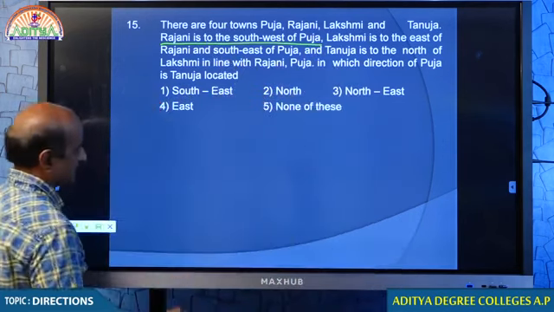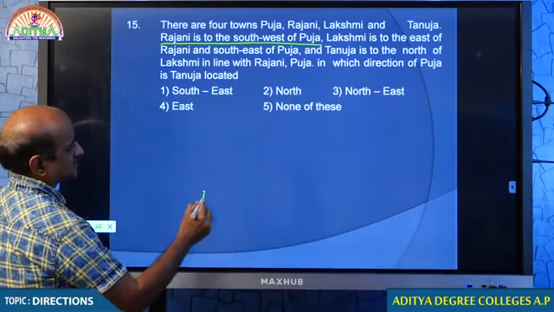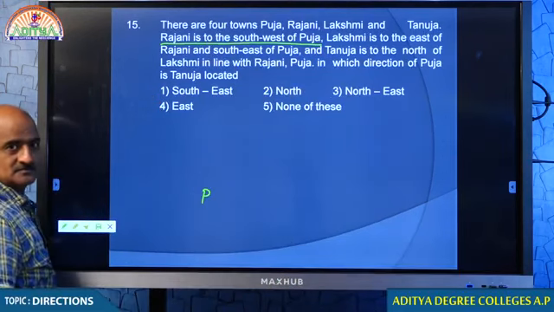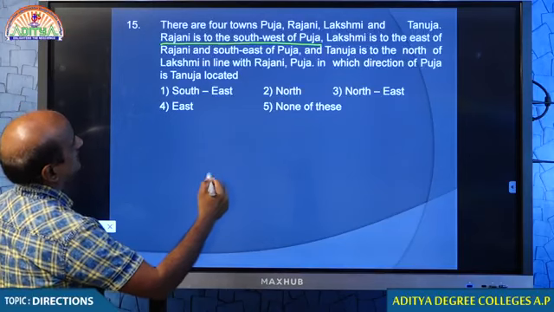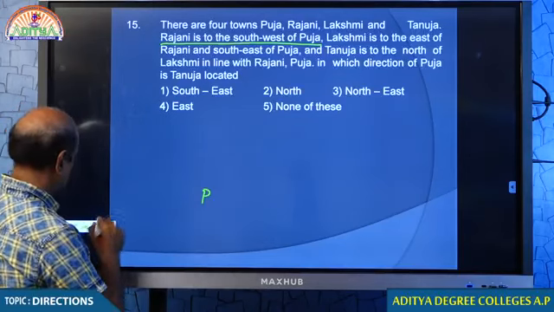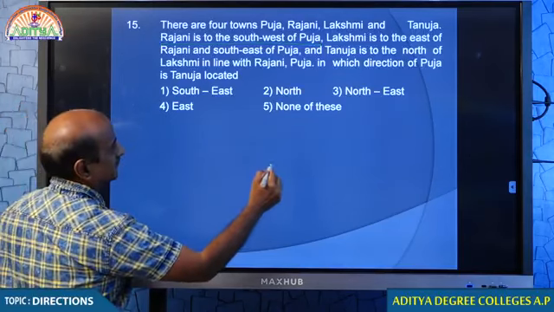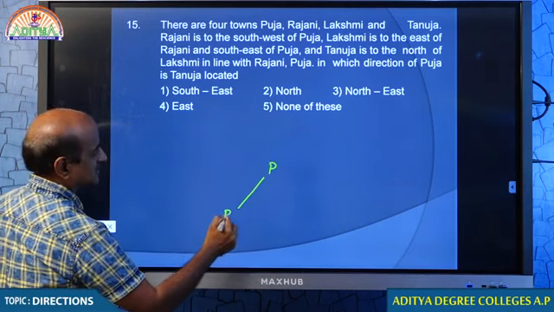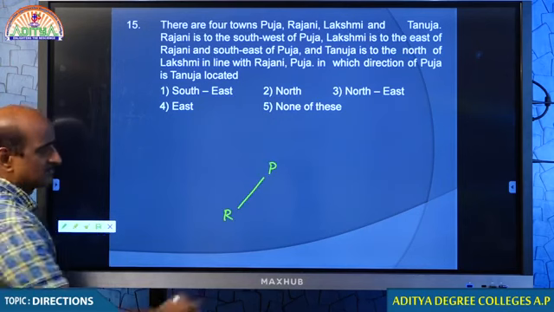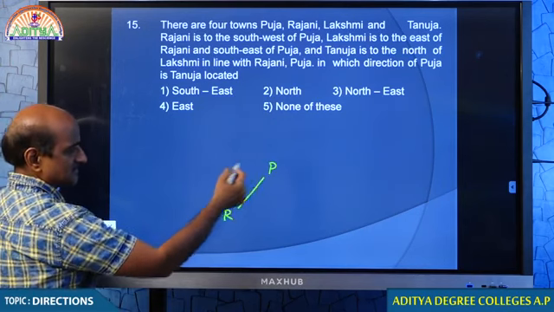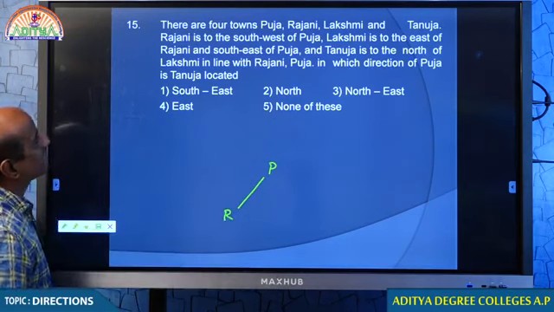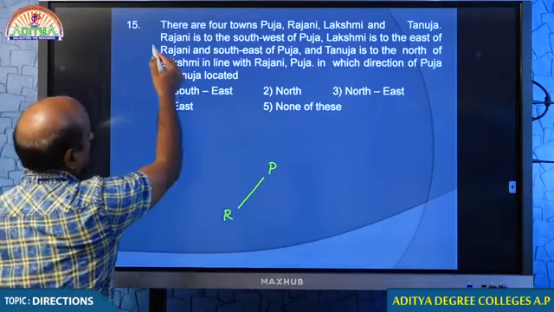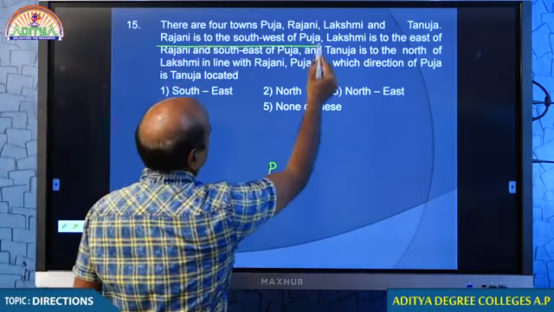Come on student, what do you fix? You fix Pooja. If you fix Pooja, Rajani is southwest of Pooja. This is south, this is west, this is southwest. Therefore, Rajani is southwest of Pooja, we understood.